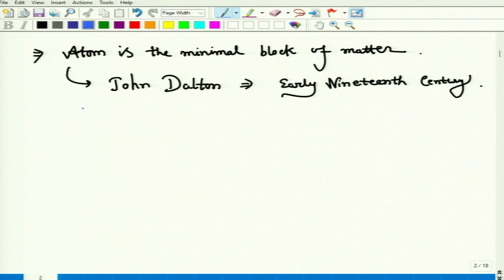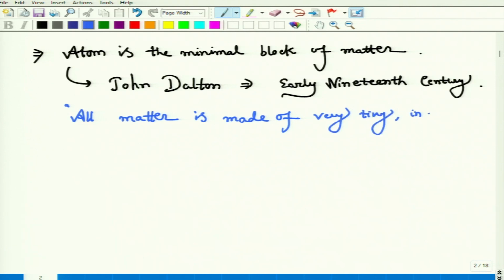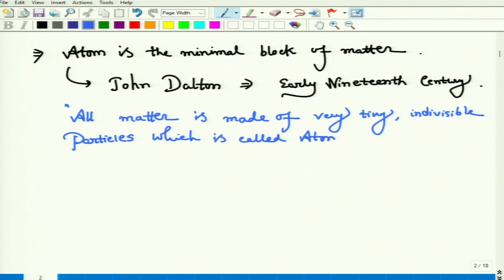If we write this explicitly, the proposition was that all matter is made of very tiny indivisible particles, that means we can't break down that part anymore, which is called atom.